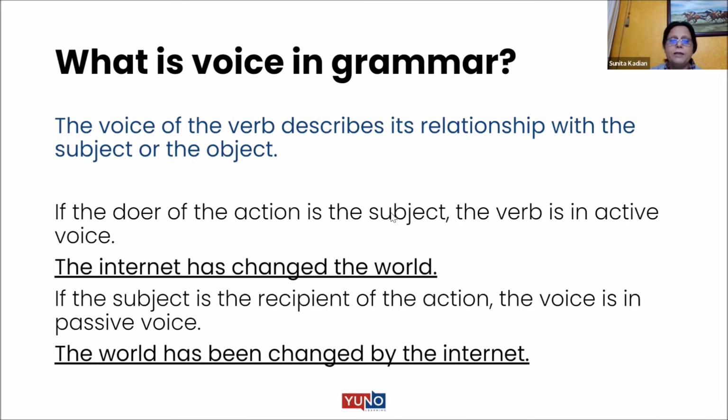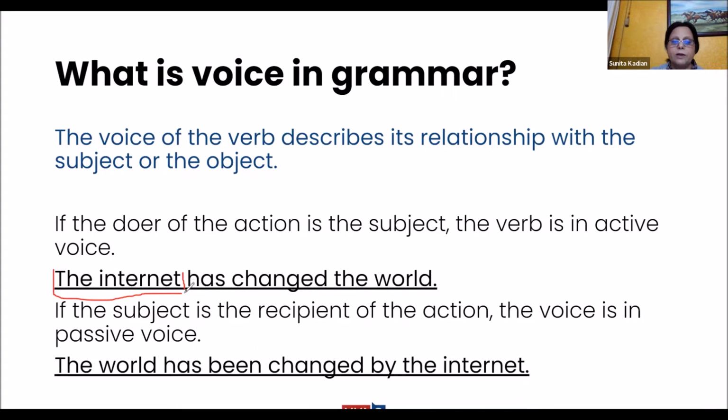For example, the internet has changed the world. Now, this is present perfect tense. The internet has changed the world. So here, if you notice, the internet is the doer of the action. Who is performing the action? Internet is performing the action, right? Where is the action being passed? To the world. This is the object.